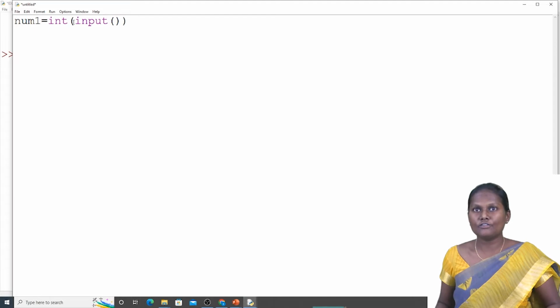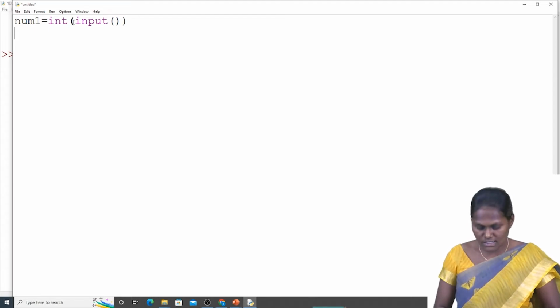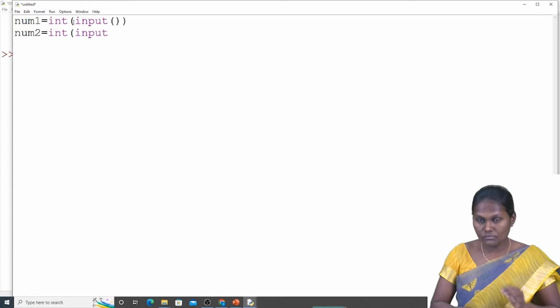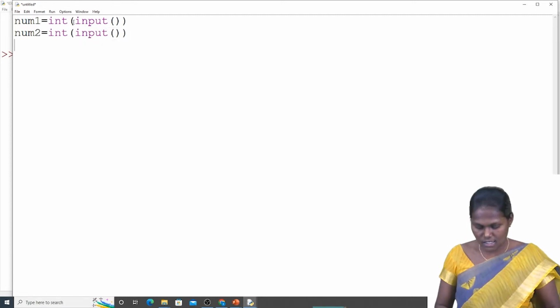Okay, int of input, and I'm also taking the second value, num2. Num2 equal to int of, again input. Next, num3 value. Num3 equal to int of input.